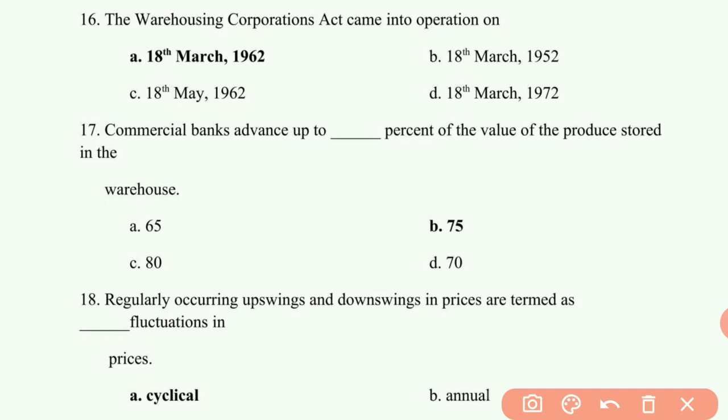Sixteenth question: the Warehousing Corporations Act came into operation on, first option, that is 18th March 1962. 17th question: commercial banks advance up to how much percentage of the value of the produce stored in the warehouse? It is 75%.